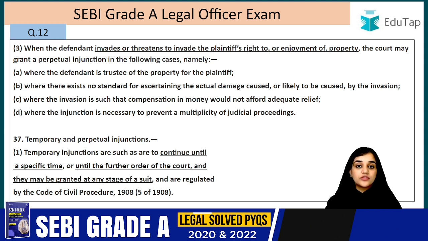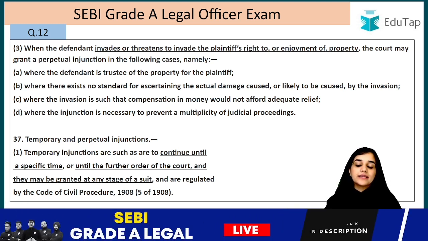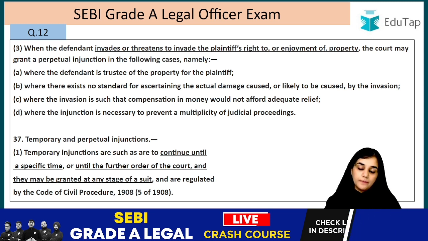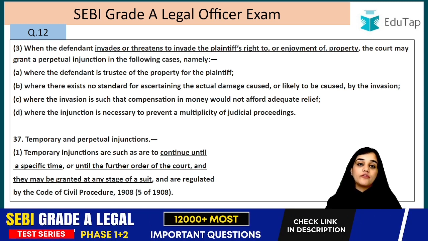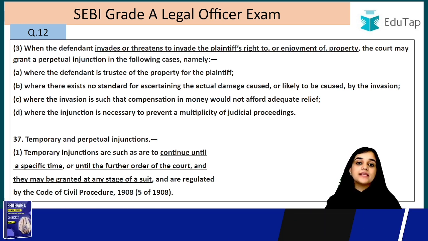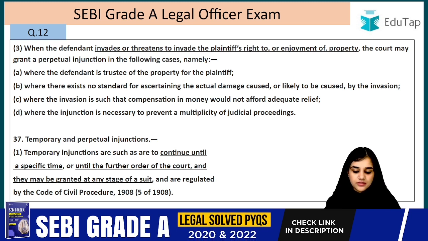So in case he is the trustee of the property and he is trying to, for example, sell that property, in that case a perpetual injunction can be granted against him. So the plaintiff will be who? The beneficiary. For example, it is the property of the owner. So here the owner is going to sue the trustee in case he is trying to sell the property which he has under such trust, right?